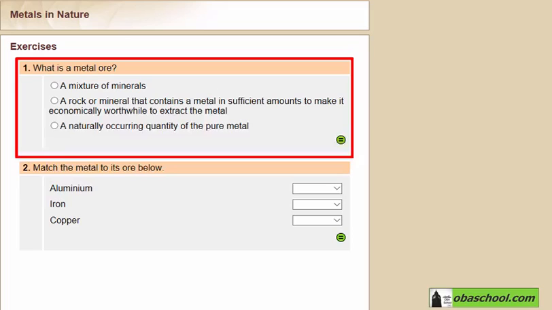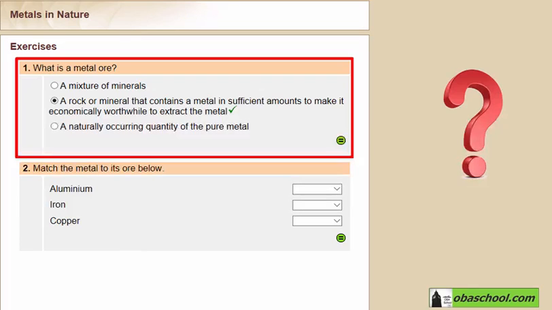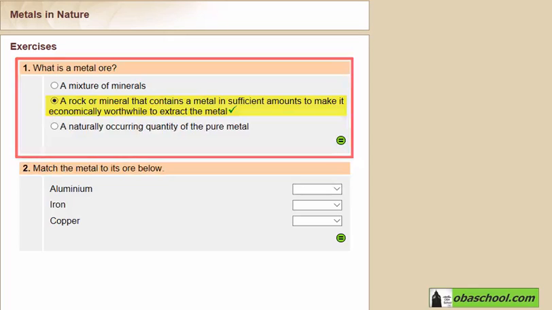What is a metal ore? Is it a mixture of minerals, a rock or mineral that contains a metal in sufficient amounts to make it economically worthwhile to extract the metal? Or is it a naturally occurring quantity of the pure metal? Which of these statements describe a metal ore? Excellent. A metal ore is a rock or mineral which contains a metal in sufficient amounts to make it economically worthwhile to extract the metal.